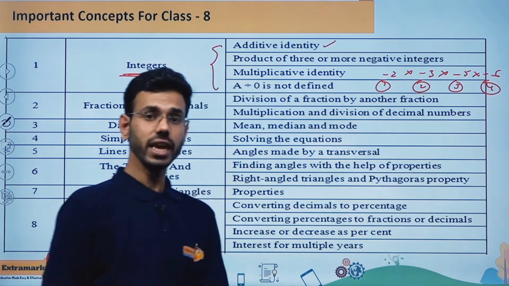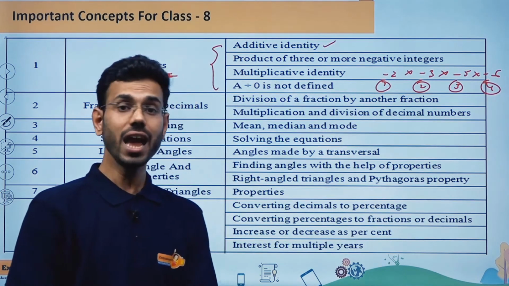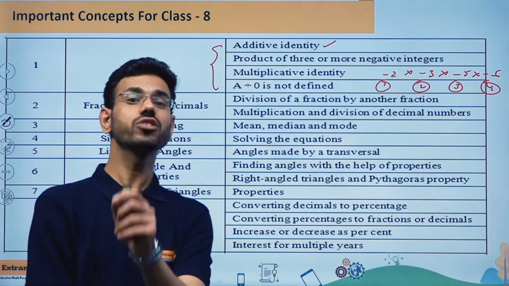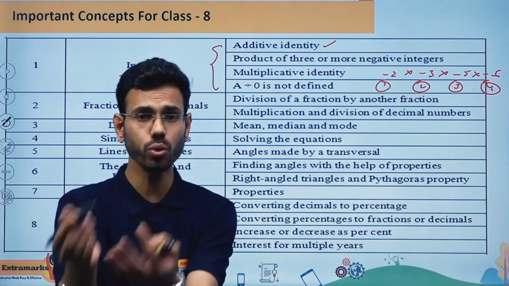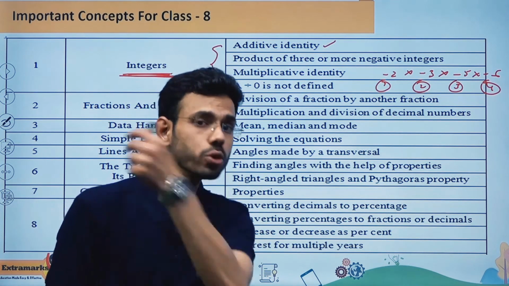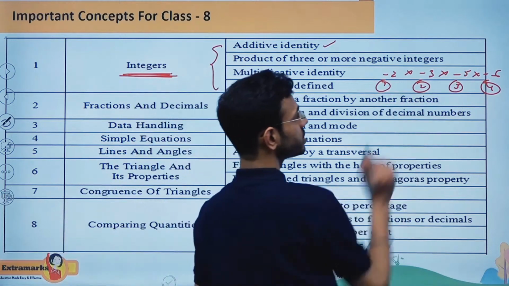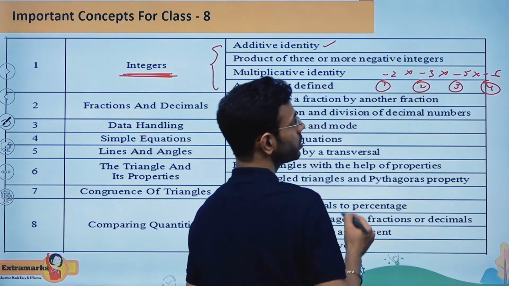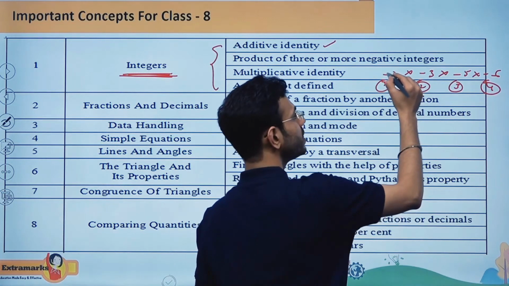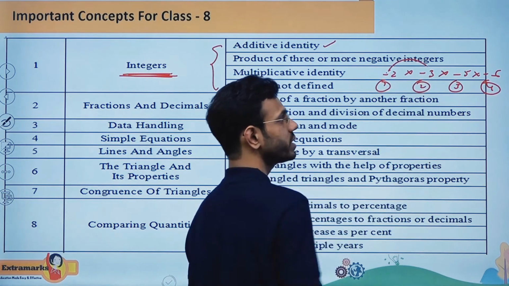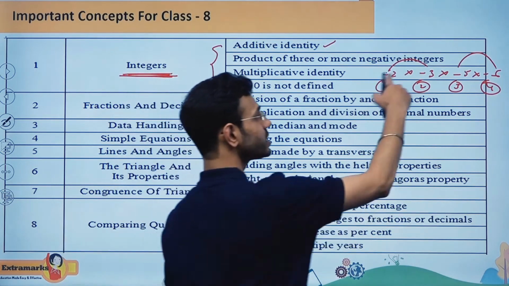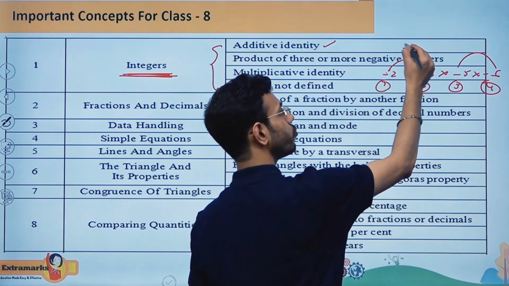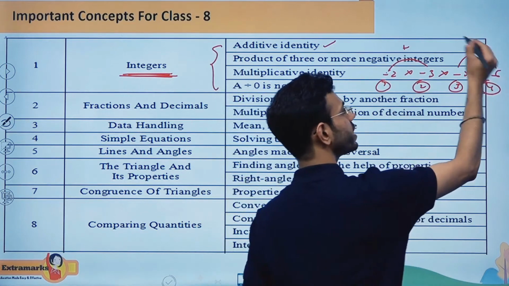So if you are getting an even number of negative signs when you are multiplying, they are going to cancel out. That means the product of a negative quantity with a negative quantity will always be a positive quantity. So when you are multiplying these four things, this multiplication will give you a positive quantity and this is also going to give you a positive quantity. So minus and minus multiplication over here gives you plus, and over here also it will give you a plus